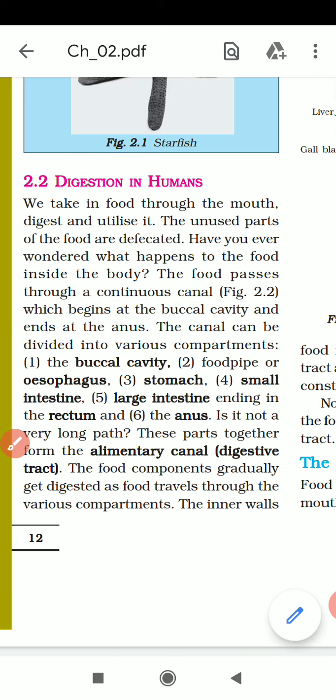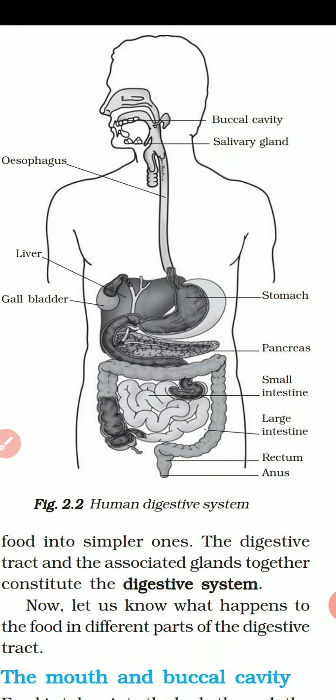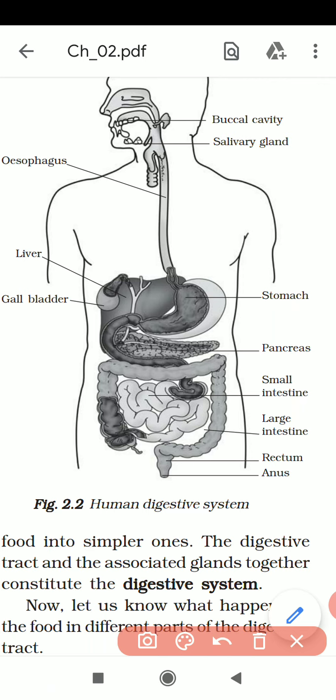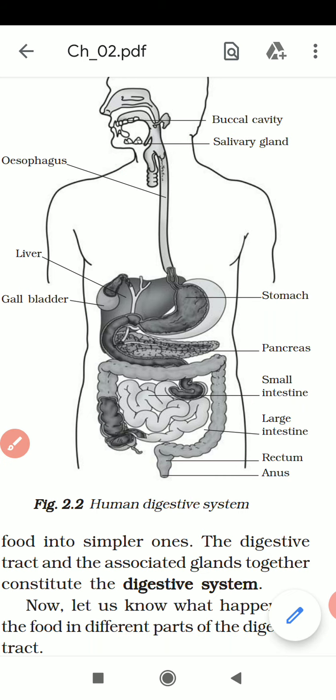Here I will show you the diagram. Look at the diagram. This is our mouth, right? So the digestion process starts from the mouth, and after that it is completed in a full canal: buccal cavity, then food pipe, then stomach. I will tell you all things. Then at last it is completed. This full canal is known as the alimentary canal. What is this? Alimentary canal.